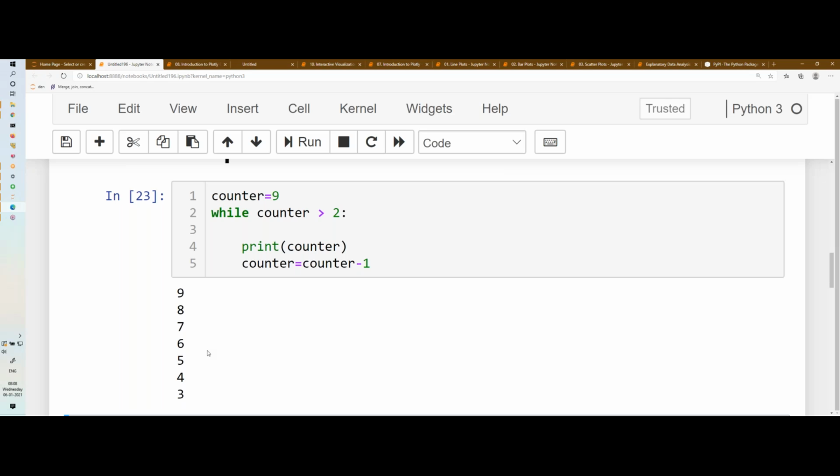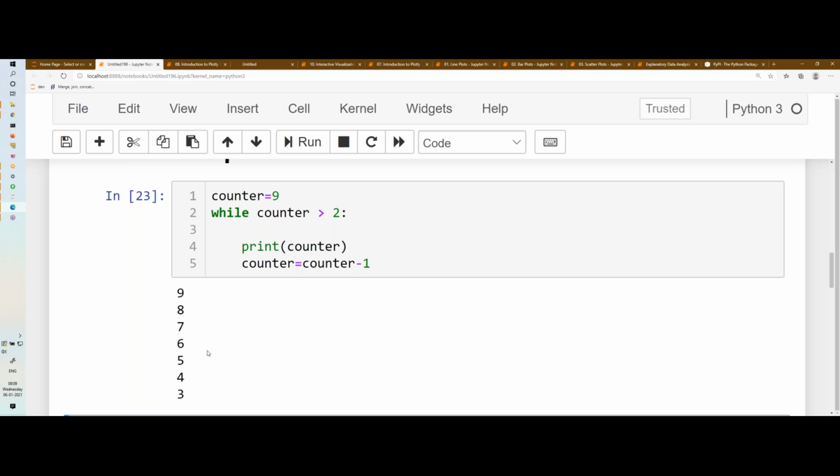So we discussed the while loop will keep executing until the condition is false. First it is 9 and then 8. You keep decrementing one by one. When it is 3, now again you decrement to 2. So 2 is greater than 2, the condition is false, hence it is out of the loop.